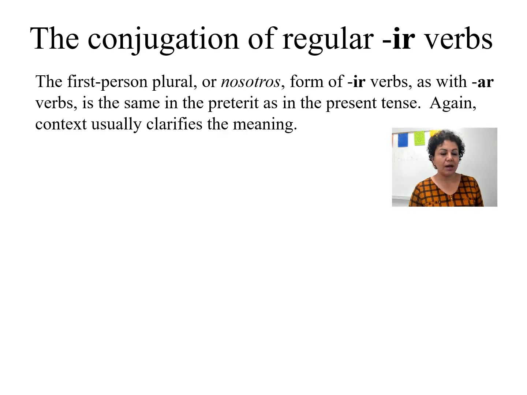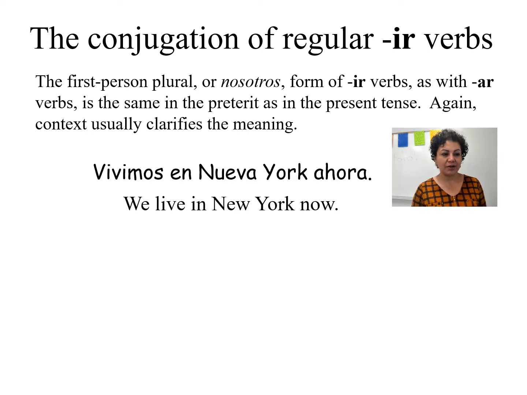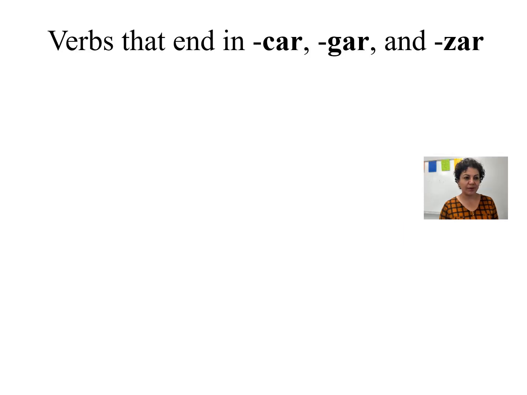Okay, so we know the nosotros form, and the AR is the same in the preterite as in the present tense. Oh, yes, do you notice that? Nosotros estudiamos, bailamos, vivimos en Nueva York ahora, vivimos en Perú.